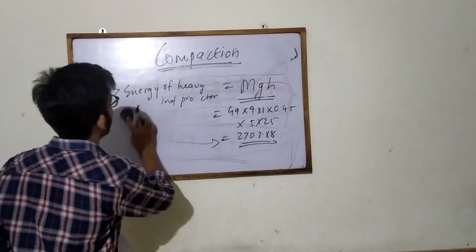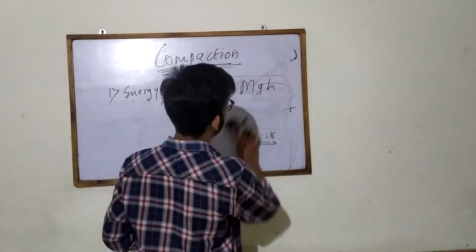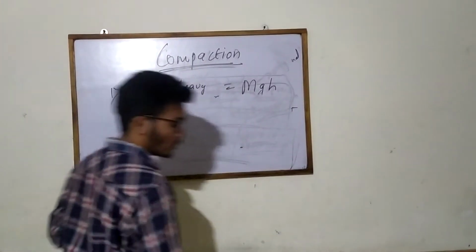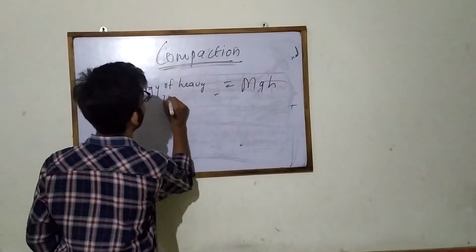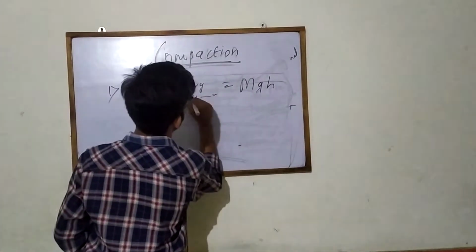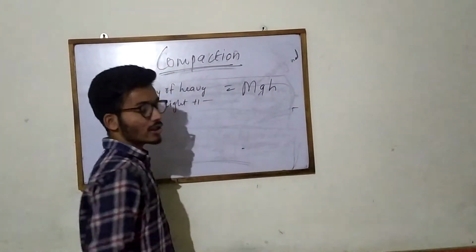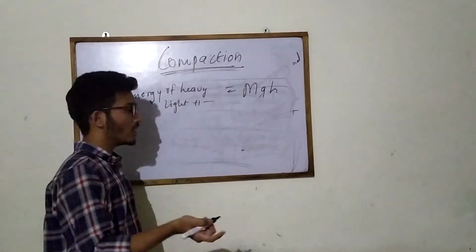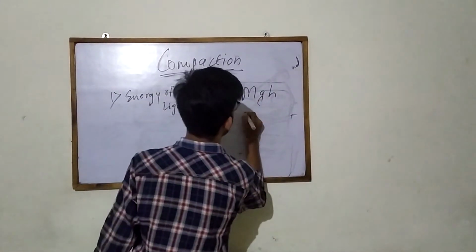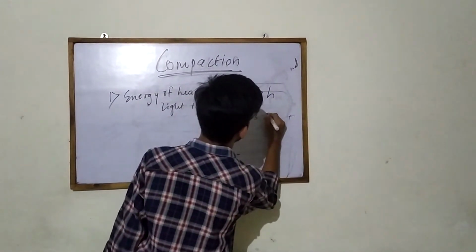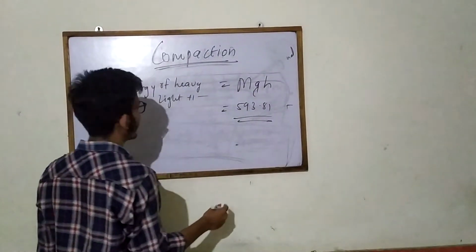Now we have to calculate the energy of the light Proctor test. The energy of the light Proctor test is also mgh, which is potential energy, and this comes to 593.81.